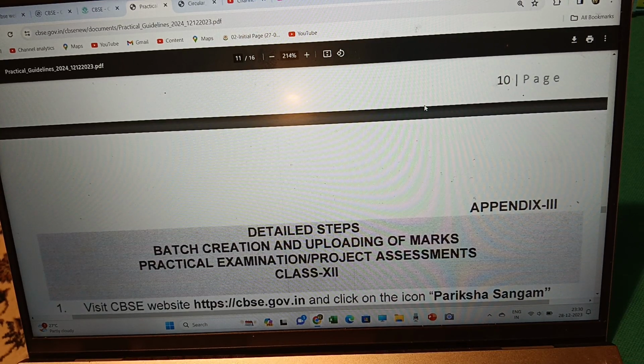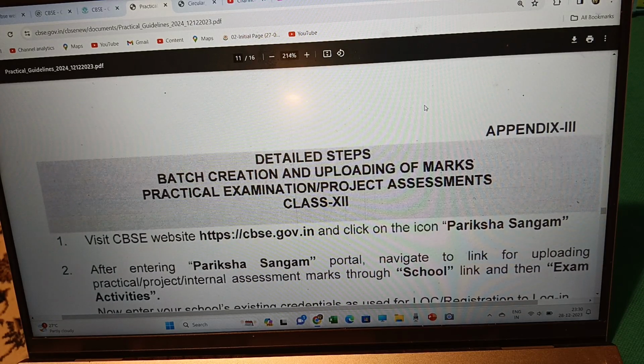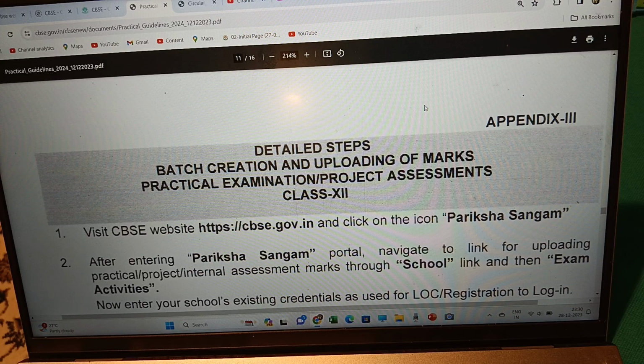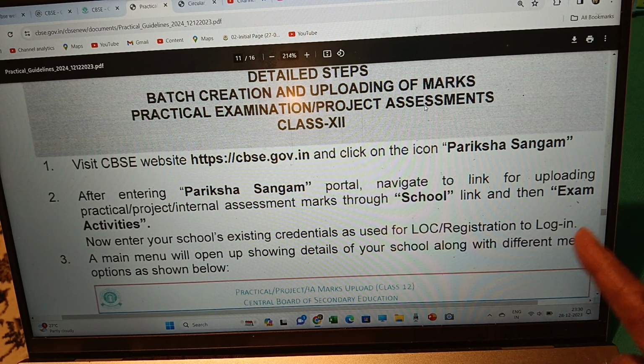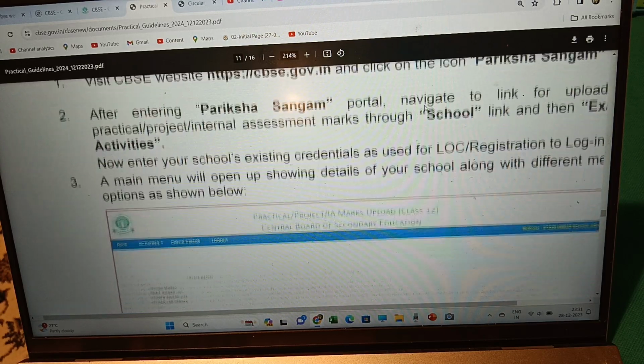That is Annexure 2. Then this is Annexure 3: details of steps for batch creation and uploading of marks for practical examination or project assessment. You have to visit the CBSE Pariksha Sangam portal and navigate to the link for uploading practical, project or internal assessment marks through the school link. There are different links; go through the school link and the exam activities.